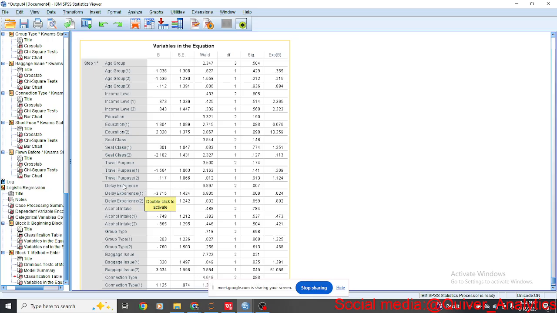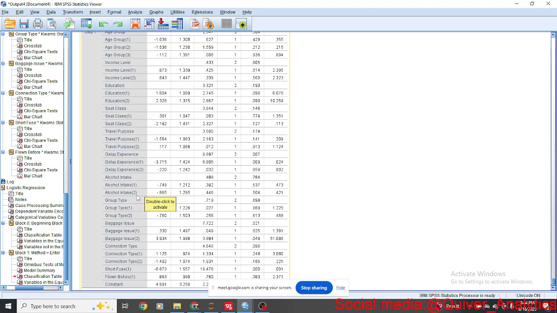So among the delay experience, the long ones are more likely to be chaotic than the no delay. All right, that's for delay.